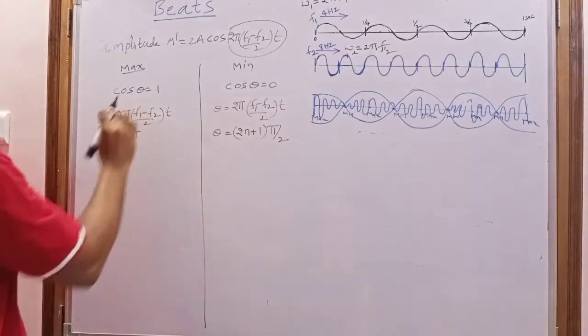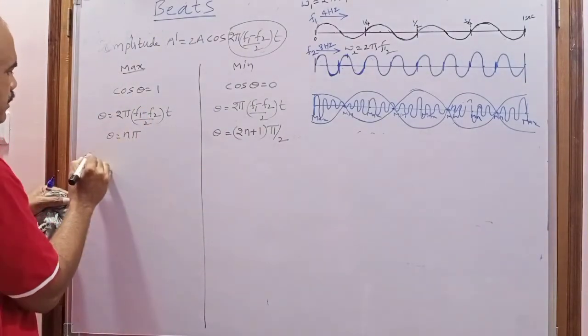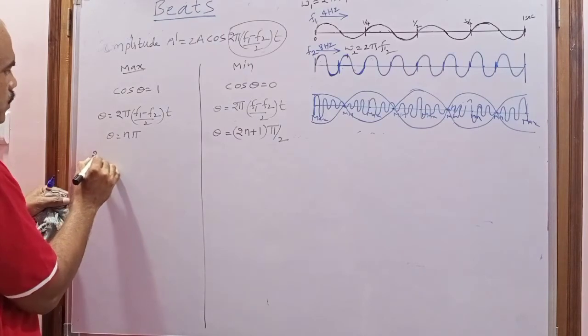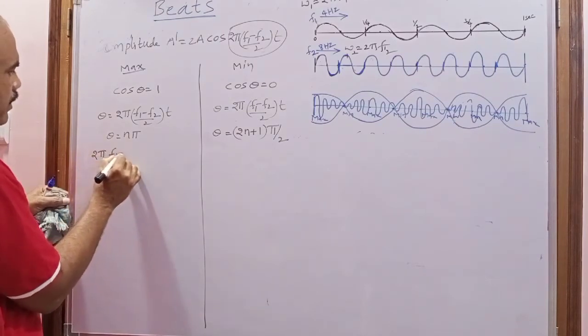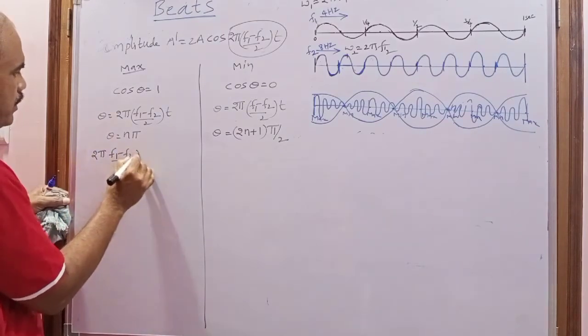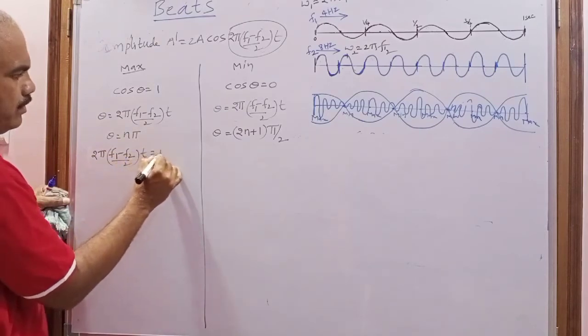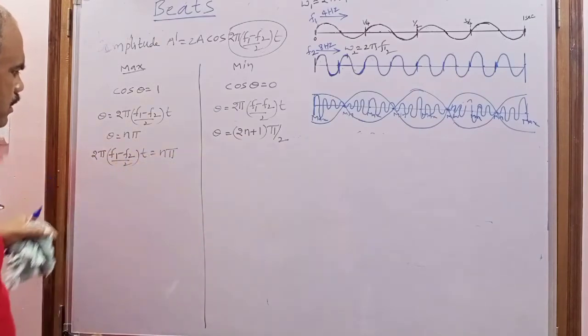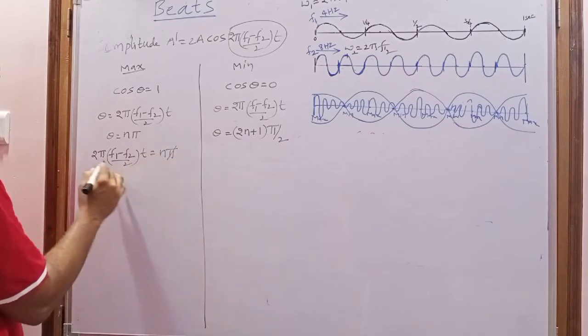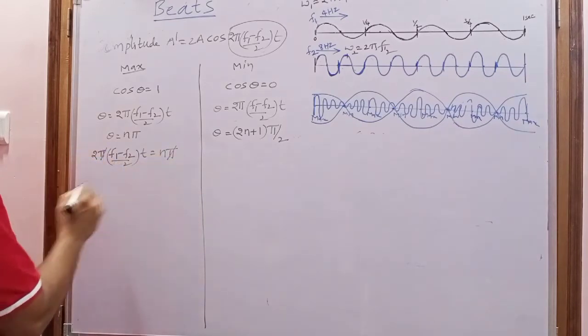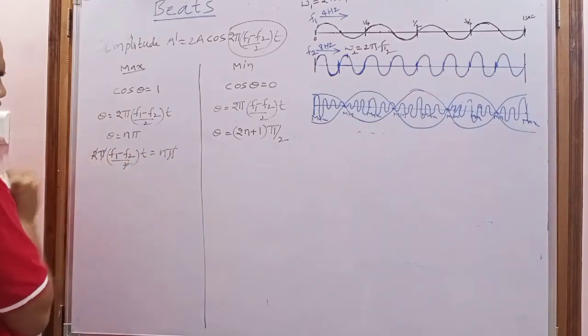So when these two are equated, what do we get? This is the condition for maximum: 2 pi (f1 minus f2)/2 into t equal to n pi. Now pi will be cancelled, and the 2 and 2 will be cancelled.